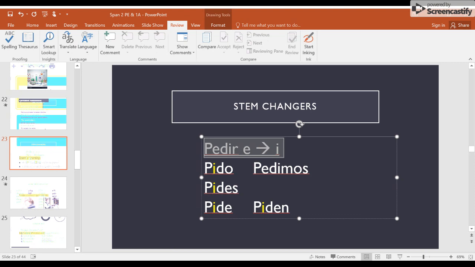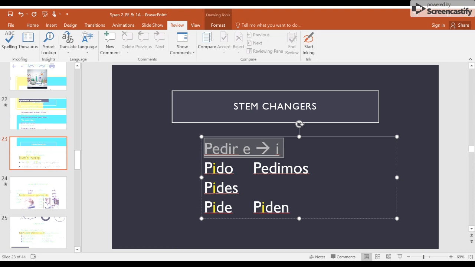Take a look at preferir, entender, and pensar. These all have two E's in the stem. So when we are doing it, we need to change the second E. So in preferir, I'm not going to change the pre. I'm going to change the fer. So change that second E on stem changers. That's always the rule. Now we have E to I. Pedir, to ask for. Servir, to serve.